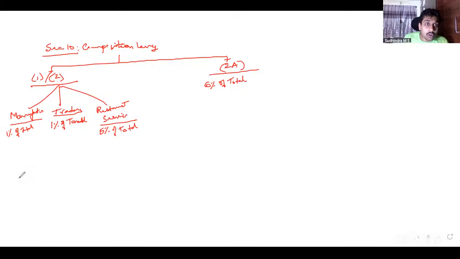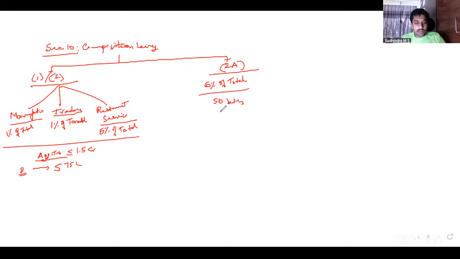Here, I can go for 10.1 and 10.2 if my aggregate turnover in the preceding financial year is less than or equal to 1.5 crore. In case of those 8 special category states, it is 75 lakhs. Whereas here, aggregate turnover is less than or equal to 50 lakhs. We also discussed the definition of aggregate turnover there.